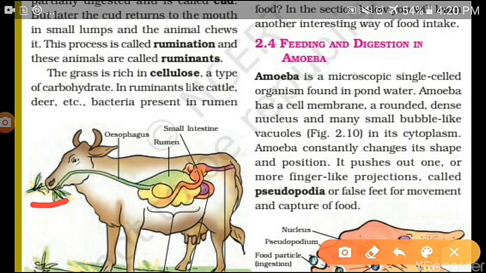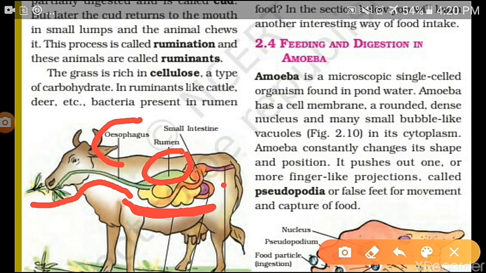Their digestive parts start with the esophagus, a pipe-like structure called the esophagus. Then their stomach is chambered. This is all their stomach. It is chambered. It has the broader part called rumen. Then this part is called cecum. Then it has a small intestine. This part you are seeing here is the large intestine.